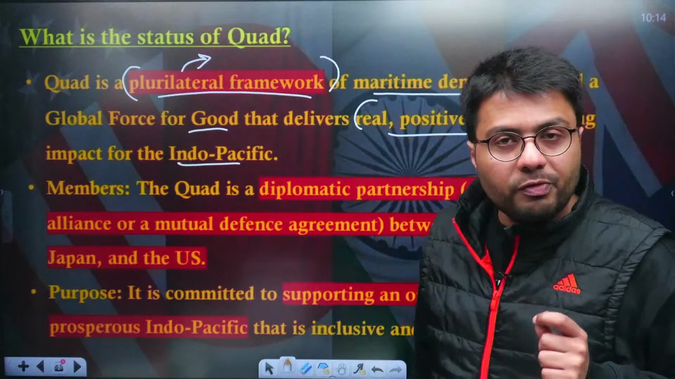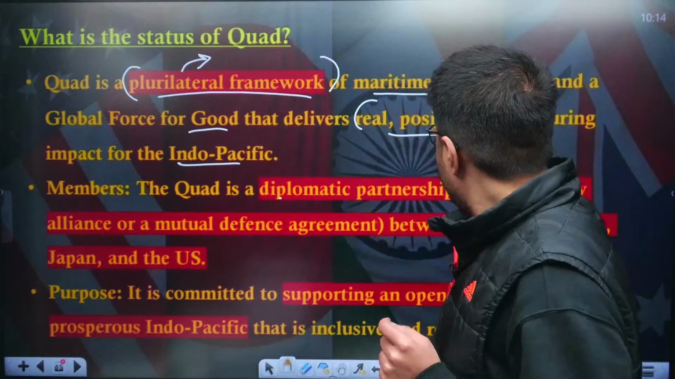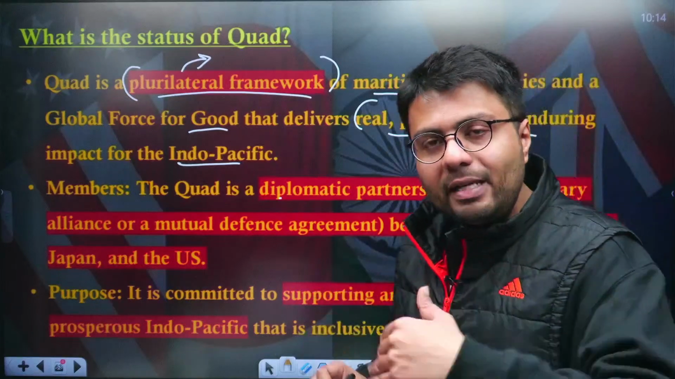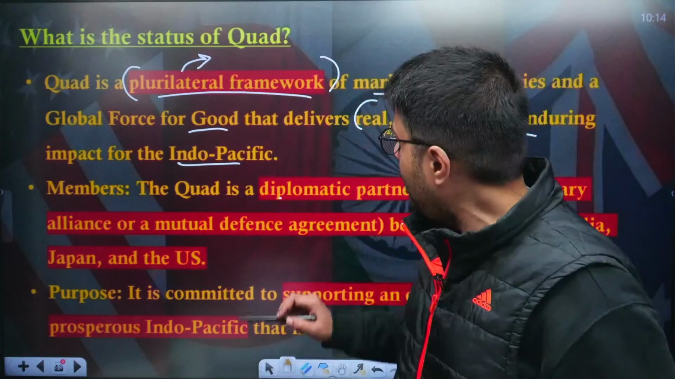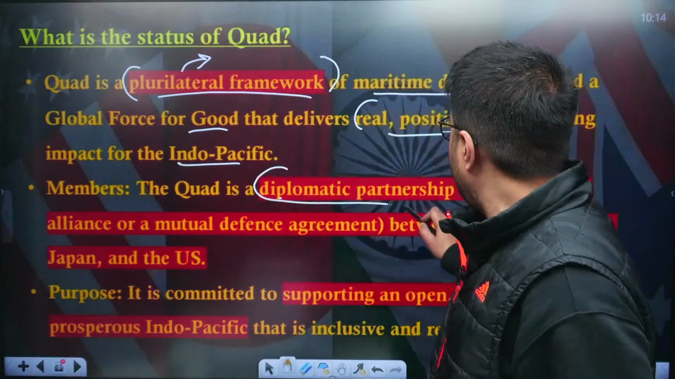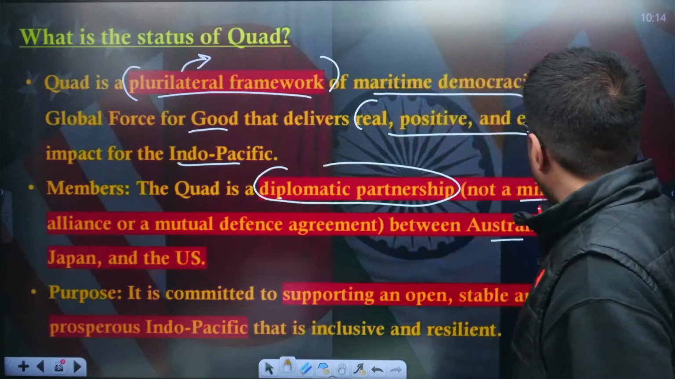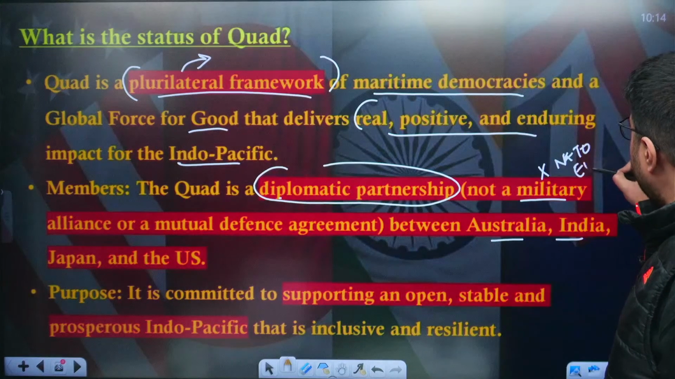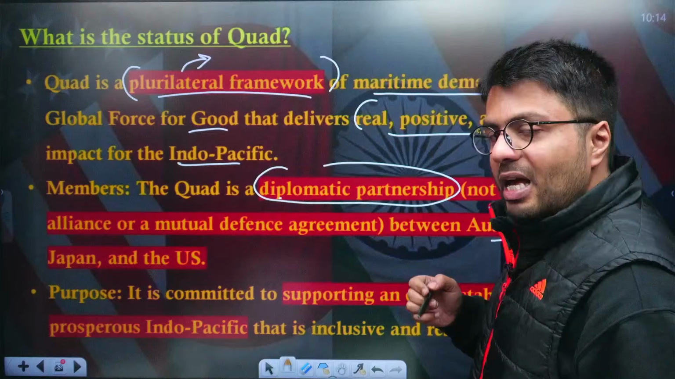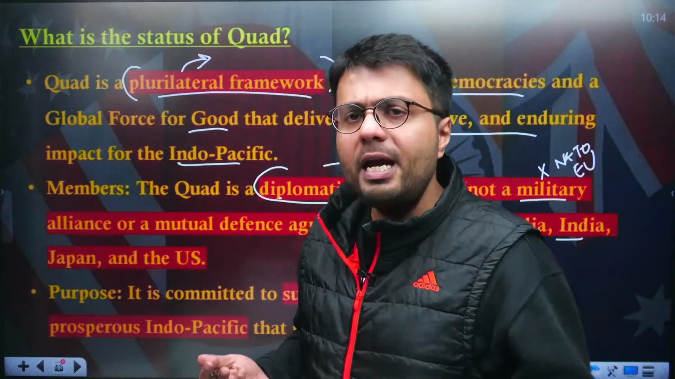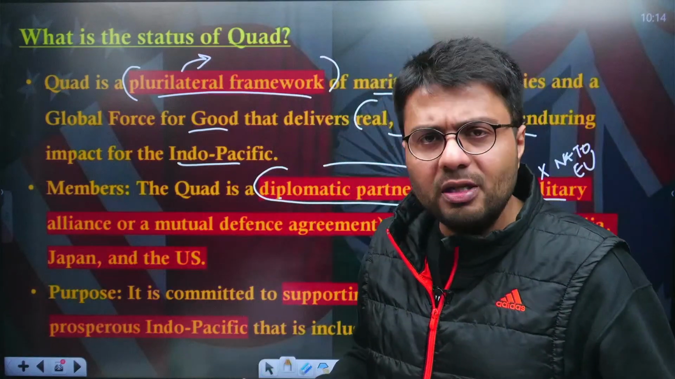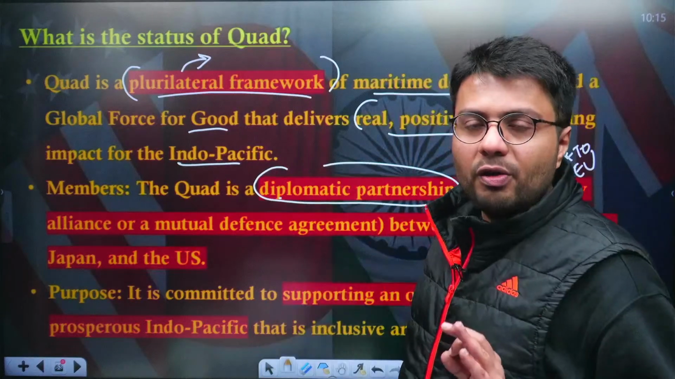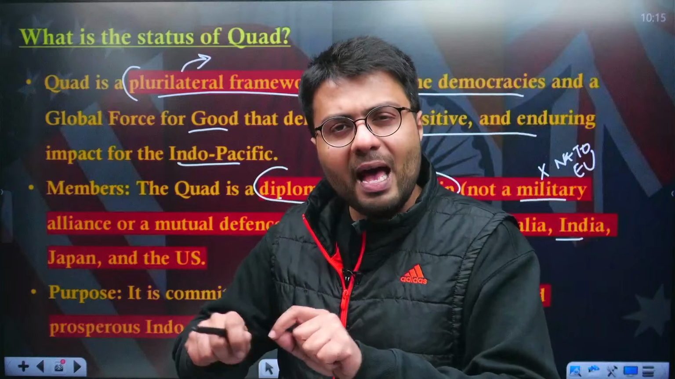Now, the members of this grouping, as I have already told you, include Australia, India, Japan and the US. However, the nature of this grouping is informal. It is just a diplomatic partnership and not a military alliance like NATO or an economic union like the European Union. So there are no legal obligations on the members. However, they want to counter the rise of China, and that is why they've formed an informal partnership of sorts.